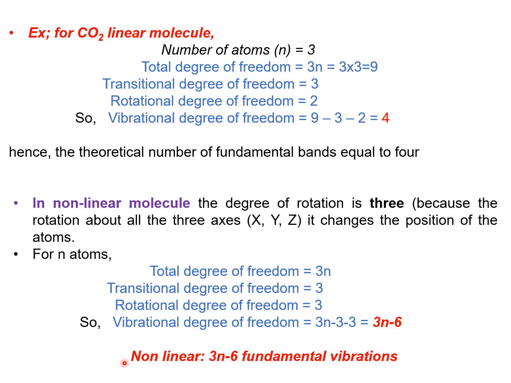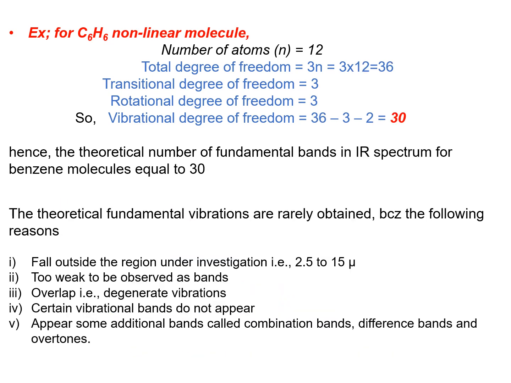So for non-linear molecules, 3n minus 6 will be the fundamental vibrations or fundamental bands. For benzene, n is 12, the translational degree of freedom is 3, the rotational degree of freedom is 3, and the vibrational degree of freedom is 30. Hence the theoretical number of fundamental bands in the IR spectrum for the benzene molecule is 30.